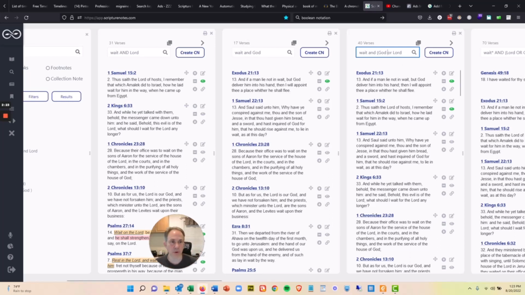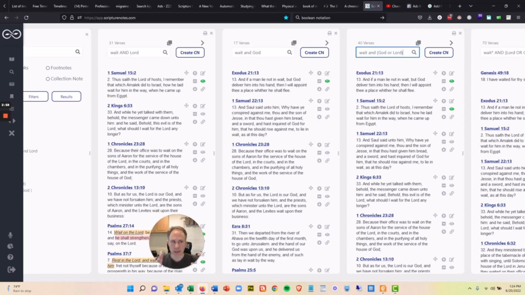If I took out those parentheses, just like in algebra back then, if you remember how parentheses work, this would say find all of the verses that have the word wait and God, and then do that first, and then or Lord. So we'd wind up with way more verses. It would have the word Lord in it, but not the word wait. So we use those parentheses to say this is like a separate concept. It's like A and B, and in this case, B is God or Lord.